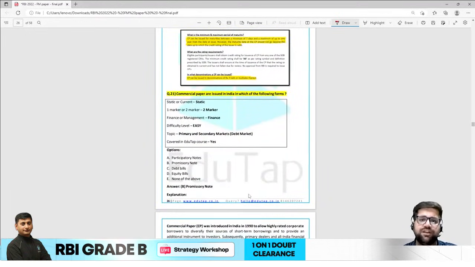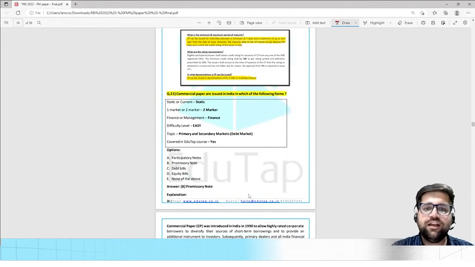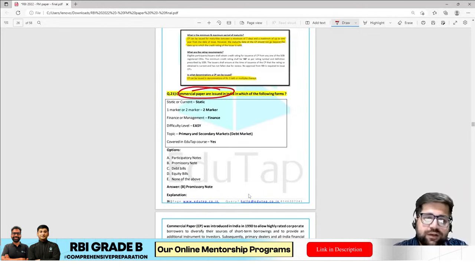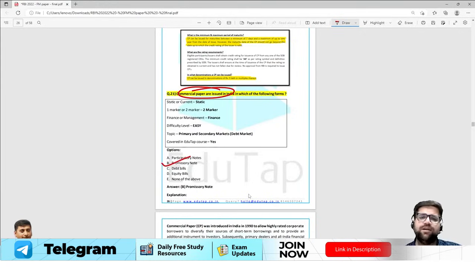Now let's come to question number 21. Commercial paper in India are issued in which of the following forms? The question is very clear. You have to identify in which forms the commercial paper are issued. The answer will be promissory note. The correct word should be unsecured promissory note, but they have just given promissory notes, so we have to accept that only.